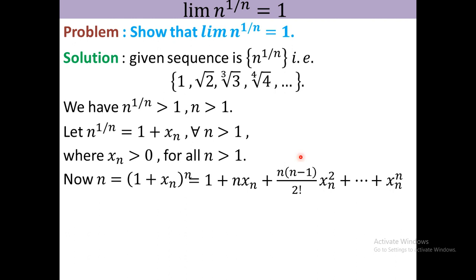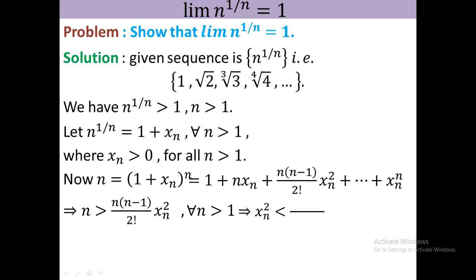So as in the previous problem, this term will be greater than the sum of all terms. So you can write n is greater than n into n minus 1 by factorial 2 xn square for all n greater than 1. You can cancel n both sides, therefore 1 is greater than (n minus 1) by 2 factorial times xn square, that is xn square is less than, 2 factorial means 2, so therefore 2 by n minus 1. Okay, xn square less than 2 by n minus 1.